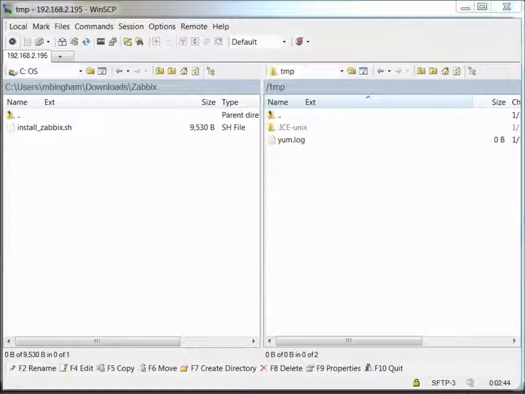Hello and welcome back. I'm going to be doing the install of Zabbix, and when I do the install, I use a shell script. I did not write this. I will put a link on where I got this from. I will not post it on my website. You'll have to download it from his site.